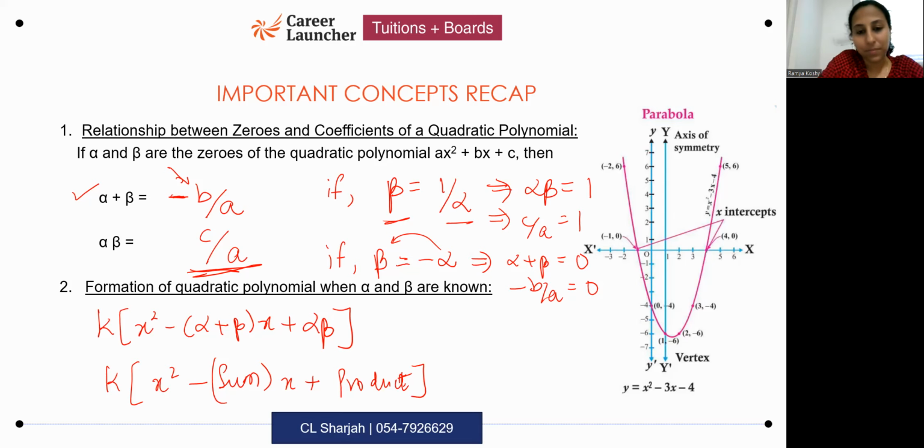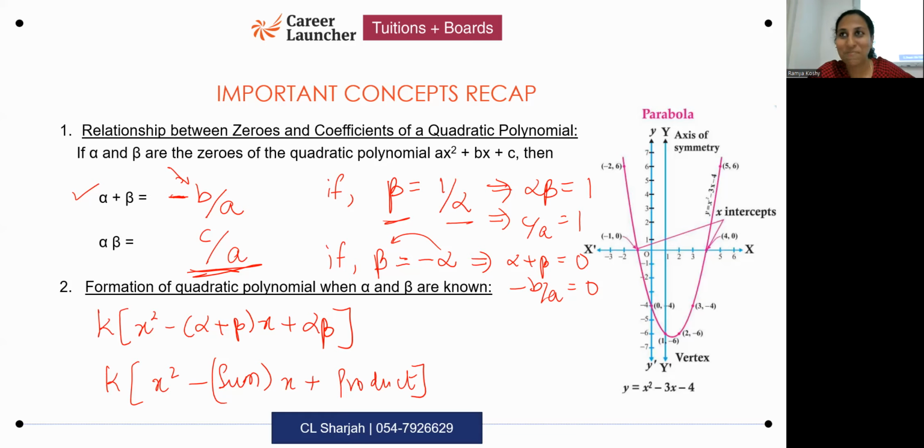All right. What about k? You always get confused about k. What is the meaning of this k? Why do we write k? In the question, if they ask you to give a polynomial, form a polynomial, that means form a single polynomial whose zeros are alpha and beta. In that case, you don't have to write k because they're anyway mentioning in the question, just give me one polynomial. But if they ask you, find the polynomials whose zeros are alpha and beta.